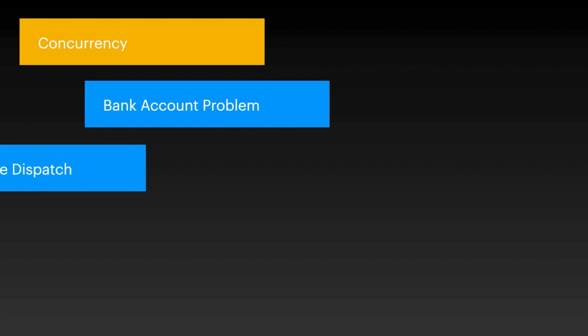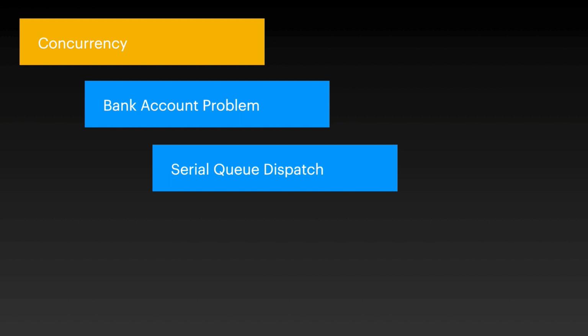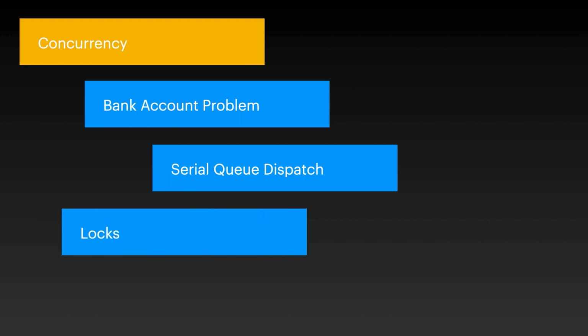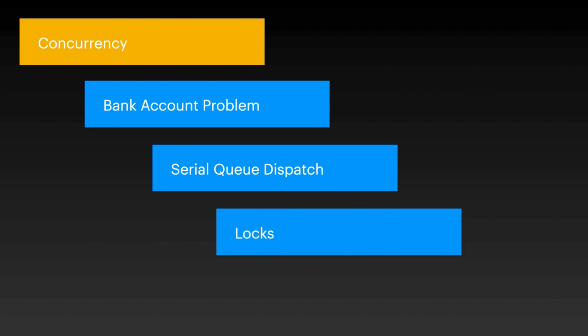We will look at different solutions that are currently available using a serial dispatch queue, and also performing locks when you're trying to withdraw funds. And then later on, we will move on to actors, and we will show you how actors can easily solve this problem for you without having to think about serial queues and locks, by just using async, await, and suspending actions. So let's go ahead and dive into concurrency.